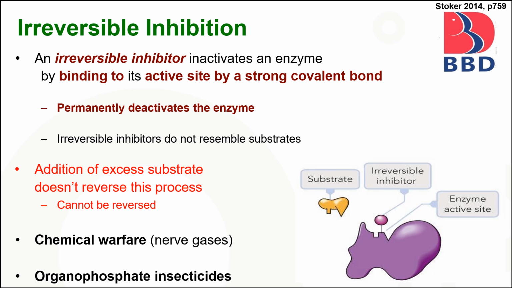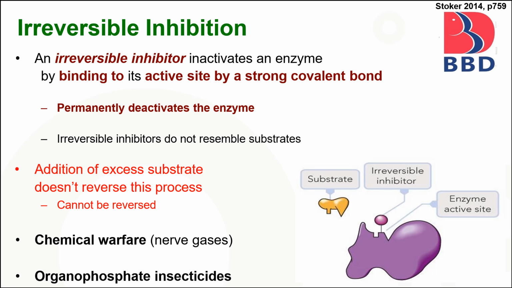Next is irreversible inhibition. In irreversible inhibition, the inhibitor inactivates an enzyme by binding to its active site by a strong covalent bond. Irreversible inhibitors do not resemble the substrate. Addition of excess substrate does not reverse the process and it cannot be reversed.